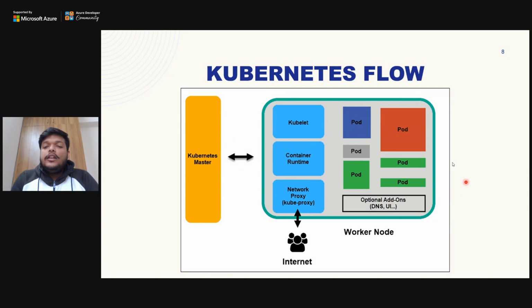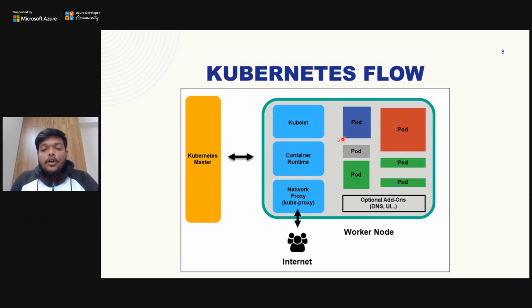The major part we are interested in is the worker nodes. There can be one or more worker nodes. Within the worker nodes, you have the container runtime, which is obvious, right? Kubernetes is just container orchestration, meaning it manages the containers. Now, what are those containers built upon? They are built upon Docker. Generally I'm just saying Docker. There are different runtimes supported by Kubernetes, but for ease, let's take the container runtime as Docker, right? You are using Docker as the container runtime within the worker nodes. Your node will have Docker installed. Just understand it like this.